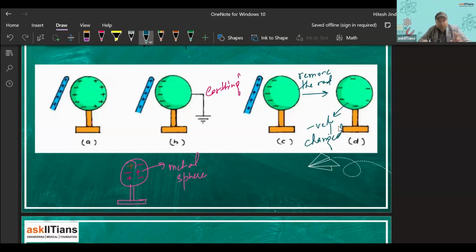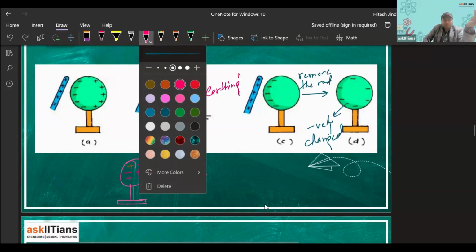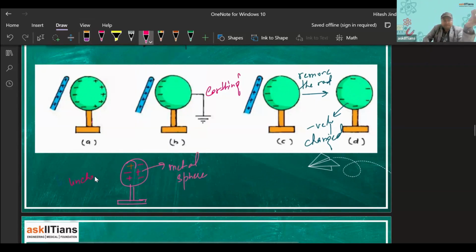So we have not touched anything. We have not rubbed anything. Just by bringing one charged body closer to an uncharged body. This was uncharged initially. So by bringing it closer, we are inducing charges in a body, right? Yes, we have used earthing here, but by just bringing closer, by not even touching or rubbing, we can charge a body. So this is the third method of charging.